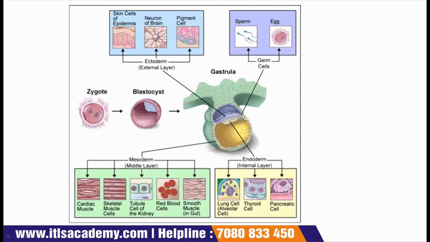Here in this picture you can see very beautifully all the things are given. Here is our zygote that is formed after the process of fertilization. This zygote differentiates into blastocyst. Further, this blastocyst forms gastrula. Let me draw all these stages. First, there is fertilization.